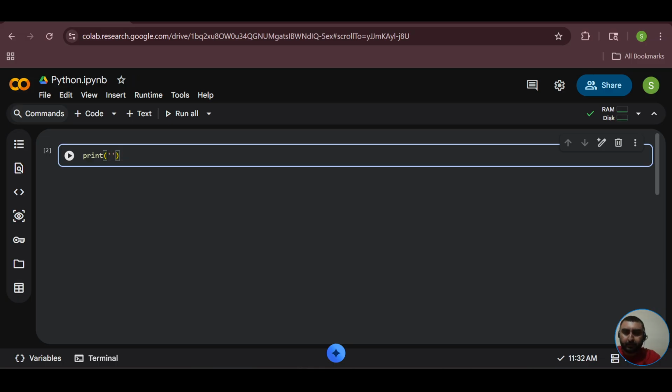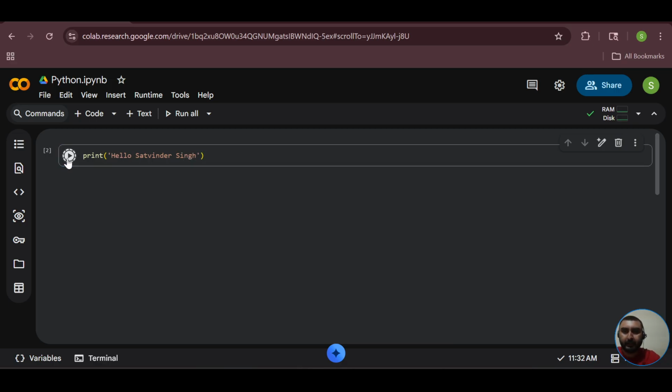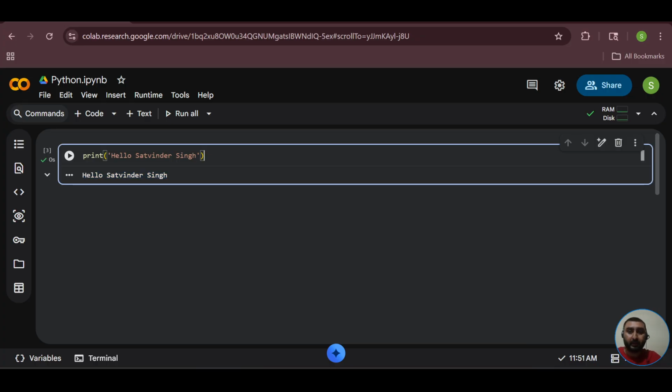So here I'll display the message Hello Satvinder Singh. This is the message which I'll be displaying. Now I'll click on this particular icon and execute this. Execute means to run the code. So you can clearly check over here that I have got this Hello Satvinder Singh as an output. I was willing to get this output, right? So I have got it just with the help of this particular instruction which I have highlighted over here.